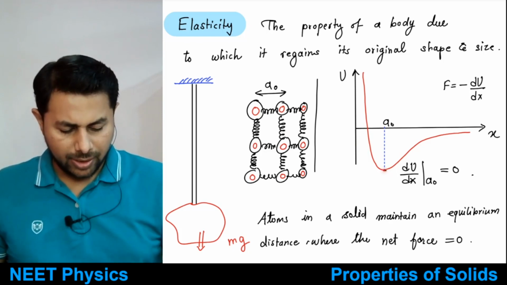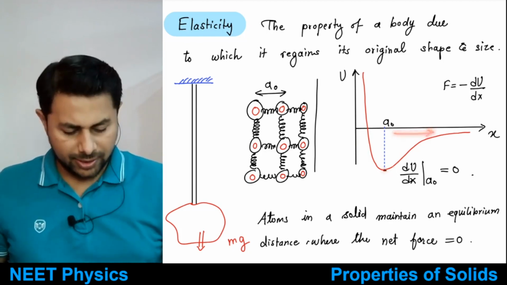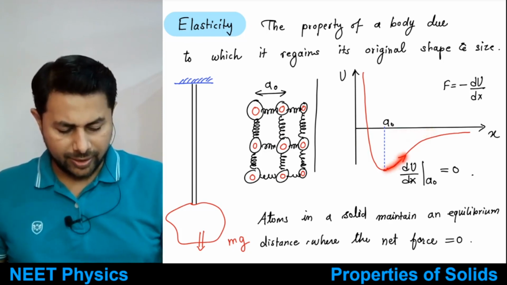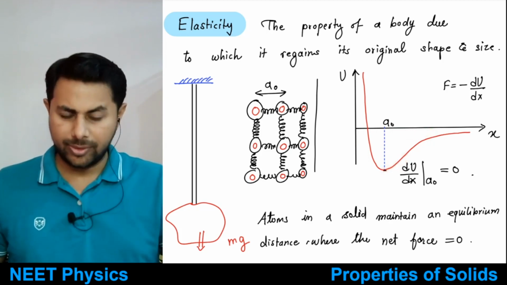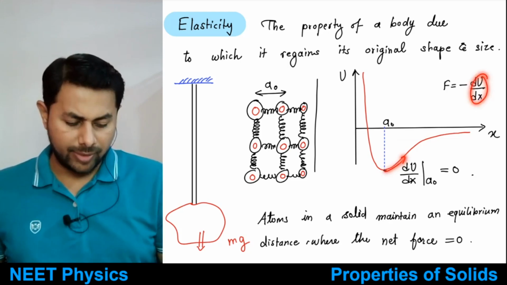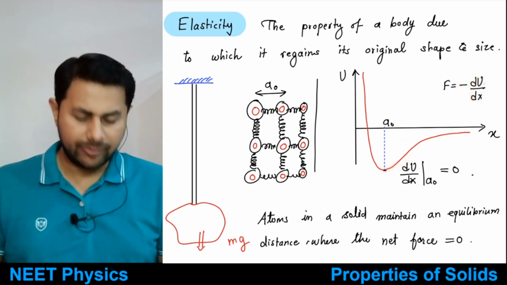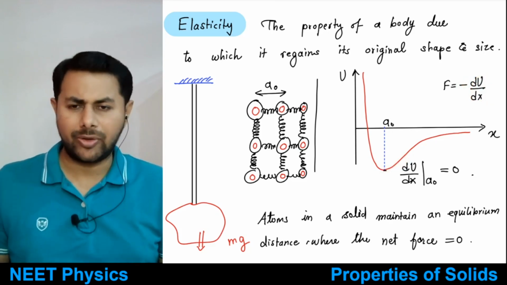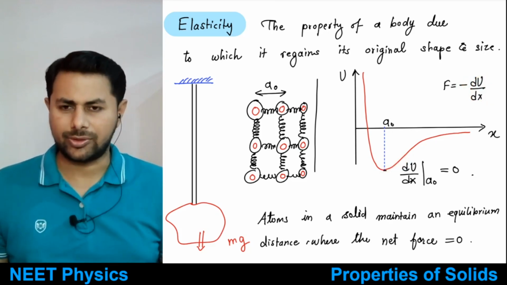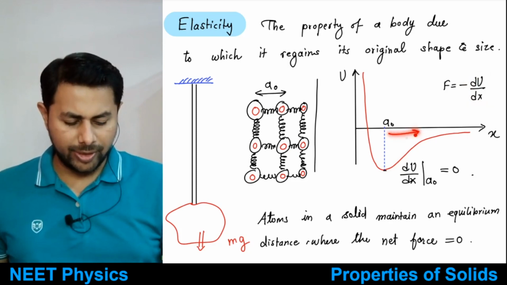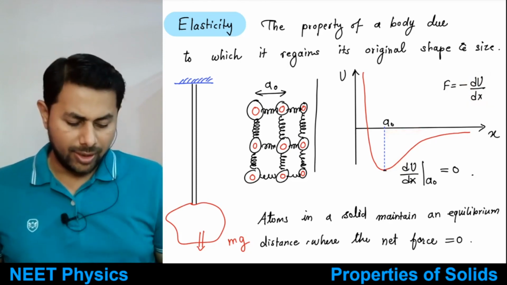If you increase the distance, then what happens? The curve here has a positive slope, so du by dx is positive, but force is the negative of du by dx, which means the force will be negative, and negative means an attractive force. So if you go beyond this point, the force will be attractive.